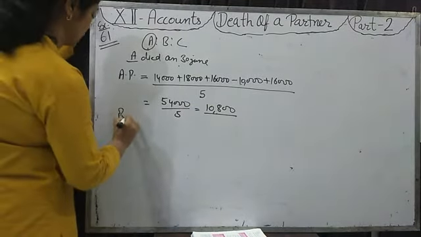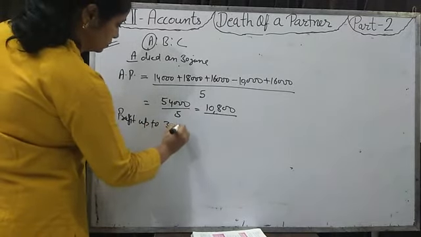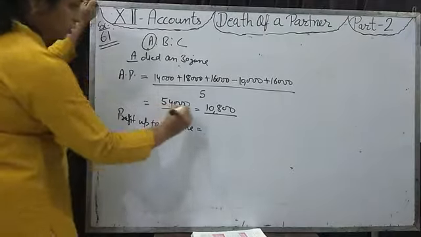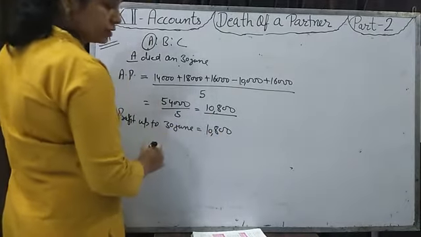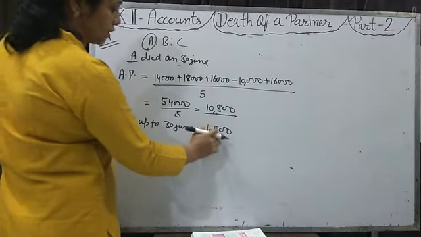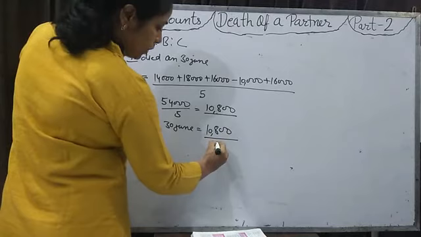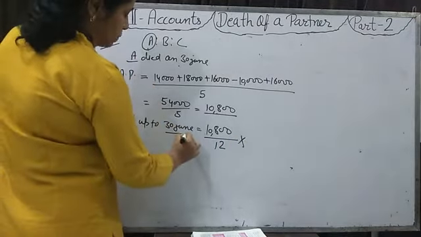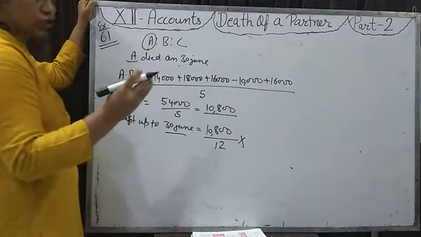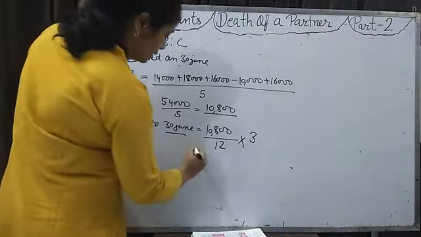So profit up to 30th June. Average profit on the basis of the last 5 years is the profit of 12 months. And we have to find out the profit of April, May, June, 3 months. Multiply by 3.